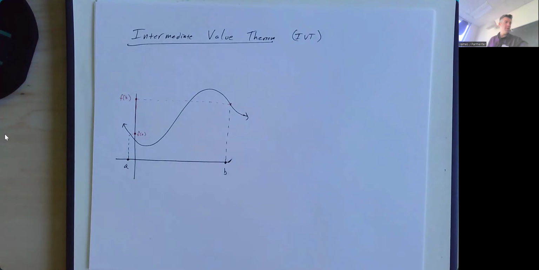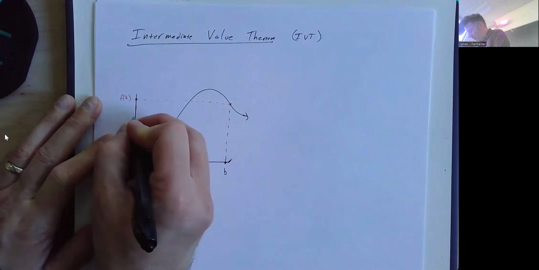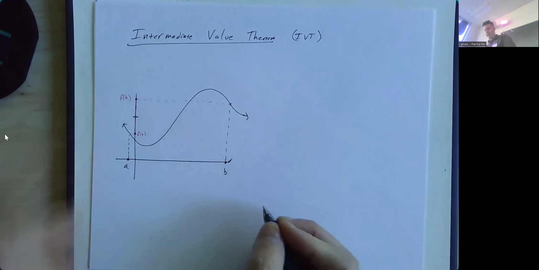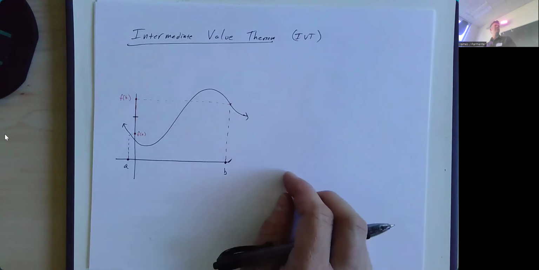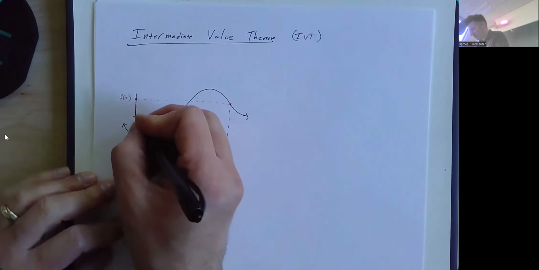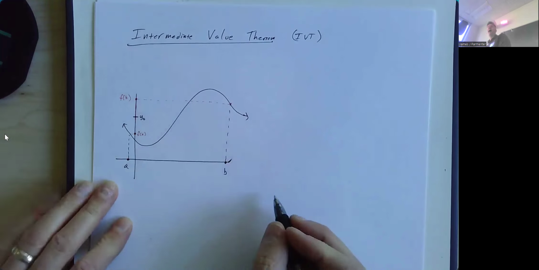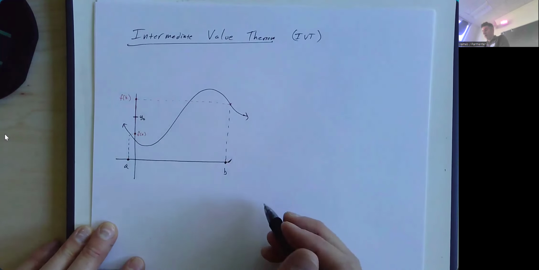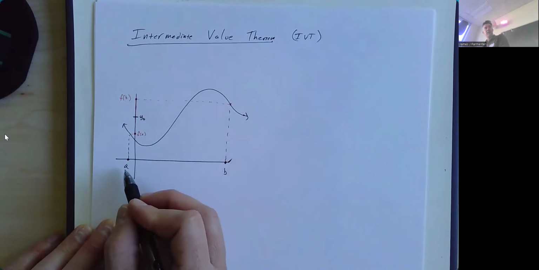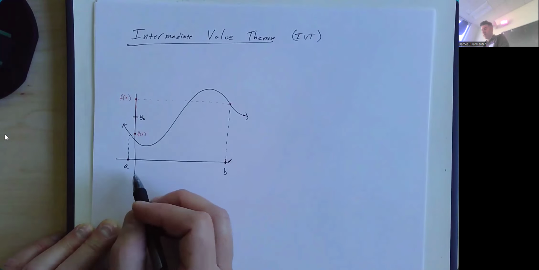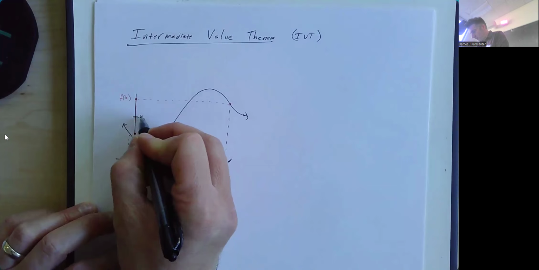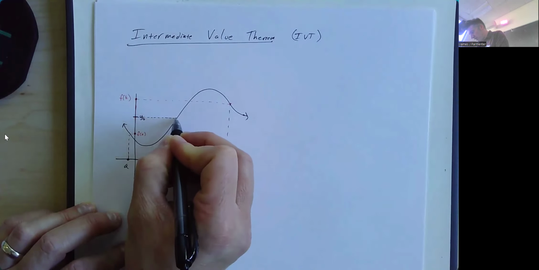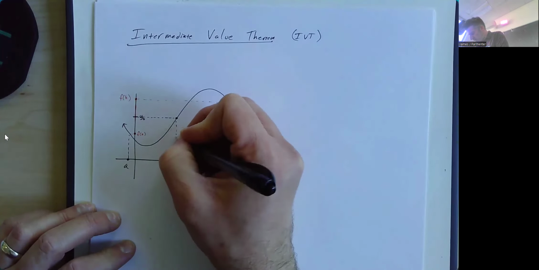So for example, graphically, I said, like, here's some y value between f of a and f of b. I feel like the book usually uses, I don't even know what they use, N maybe? I'm going to use y naught. That there has to be an x value between a and b that if I plug that x value into this function, it gives me that y value. Well, look, I'm going to go over here, find the point on the function, and then go down here.